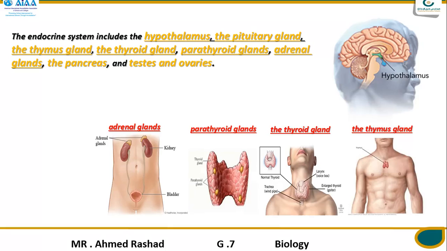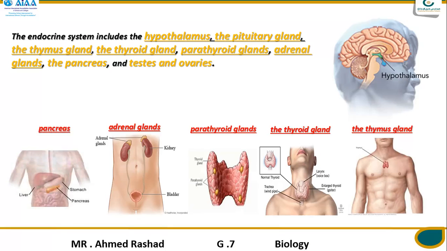After that, the pancreas, testes, and ovaries. Each one of you knows the function of the pancreas in the digestive system, producing bile juice that helps break down the protein in the digestive system.